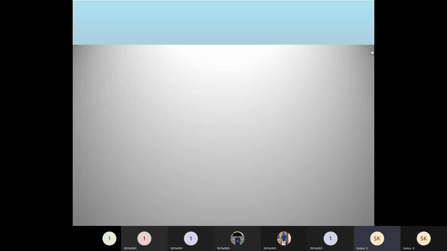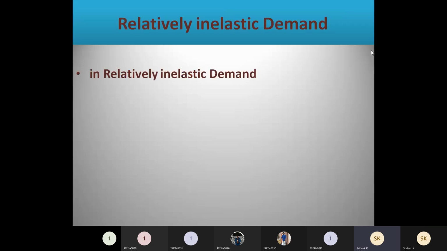Coming to the next type, relatively inelastic demand. As we have already said, when there is inelastic demand, that represents that there is less change in the demand or no change. But less change means relatively inelastic. When you see perfectly inelastic, that gives no change in demand. So this difference you have to keep in mind.